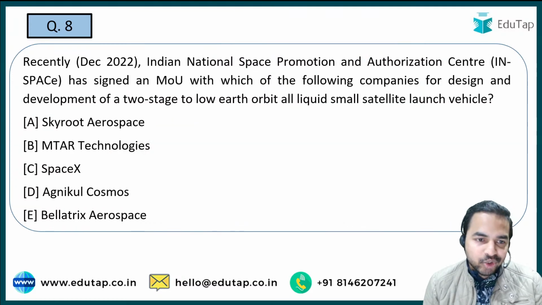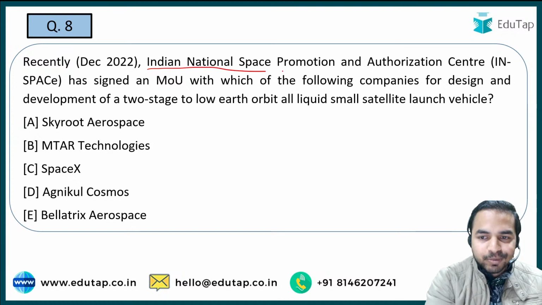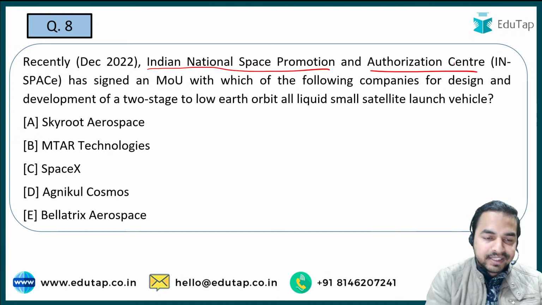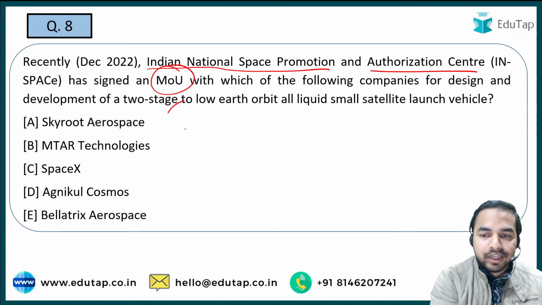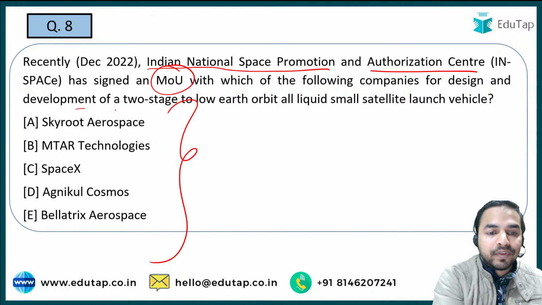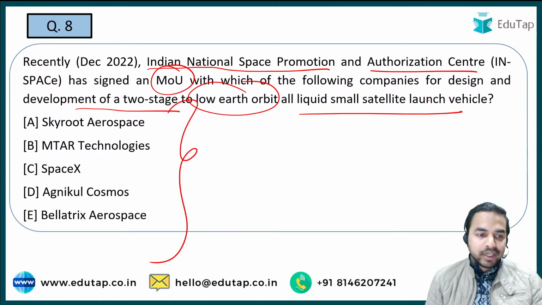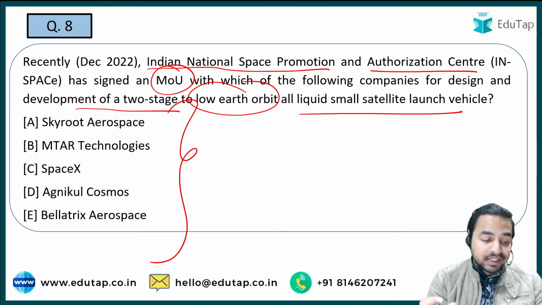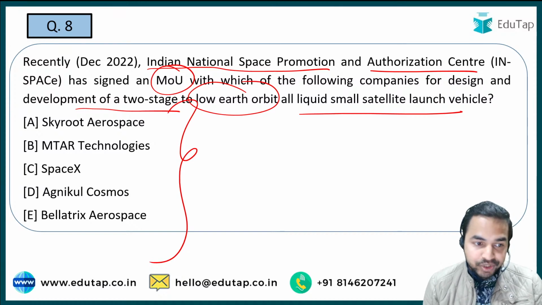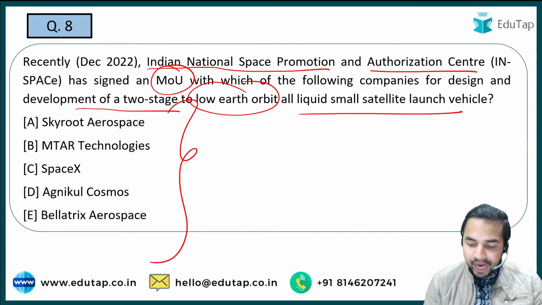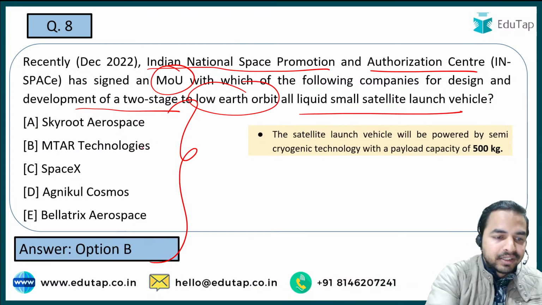Now let's move on to the next question. Indian National Space Promotion and Authorization Center has signed an MOU with which of the following companies to design and develop a two-stage to low Earth orbit all liquid small satellite launch vehicle? तो आपको ये बताना है कि यहाँ पर किस ऑर्गेनाइजेशन के साथ ये MOU साइन हुआ है. To the question number 8, the right answer is option B, that is MTAR Technology.